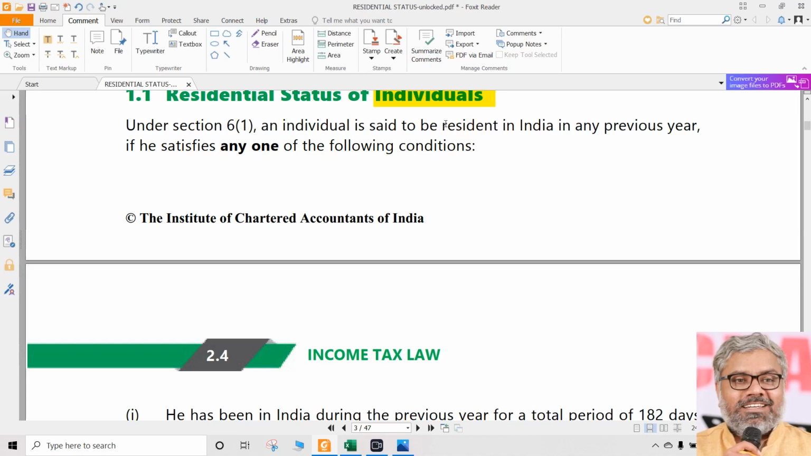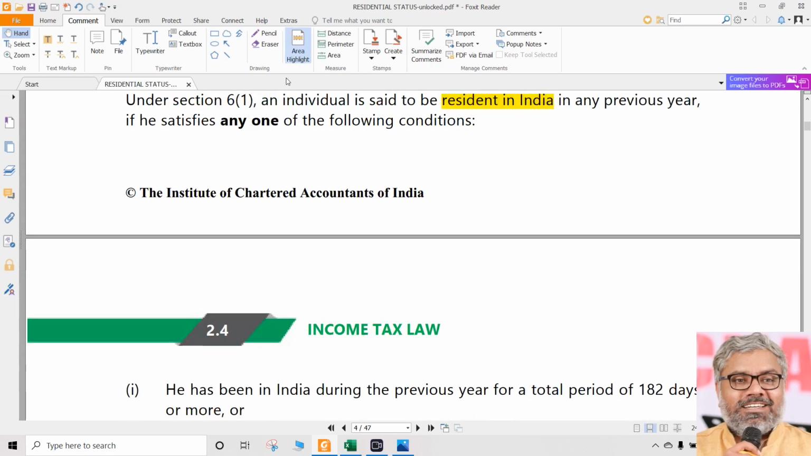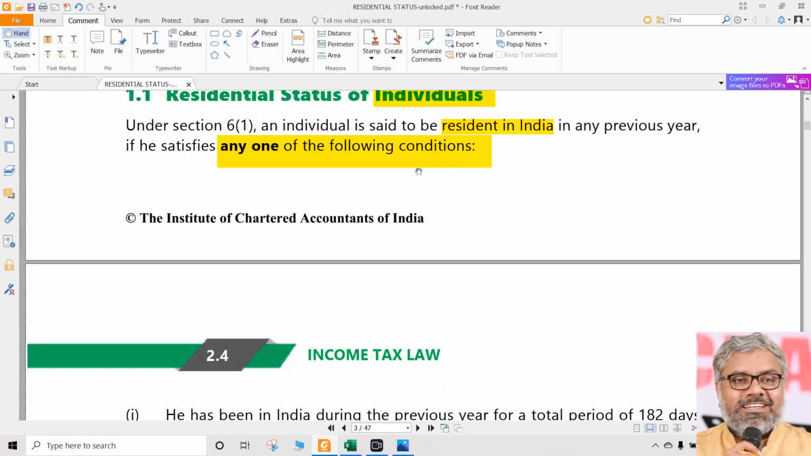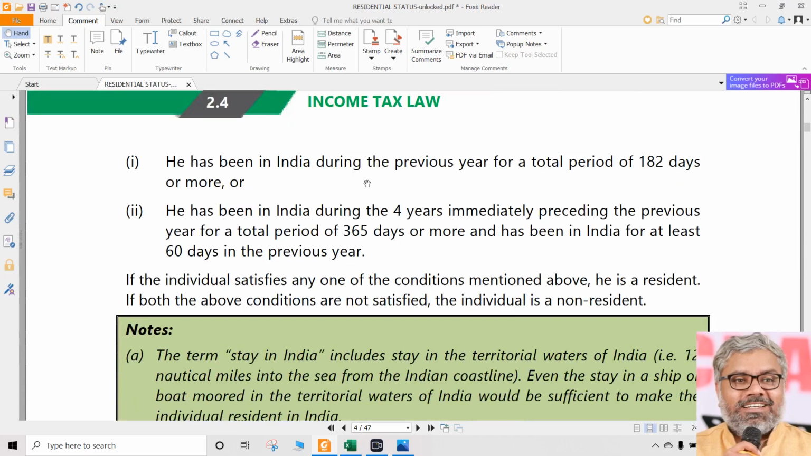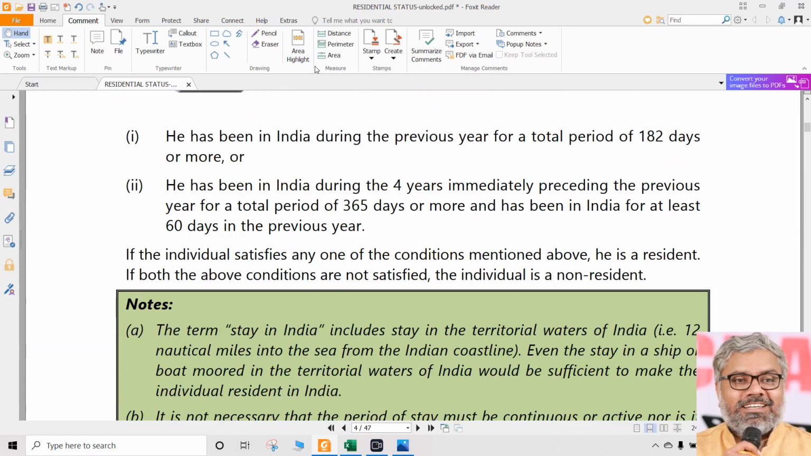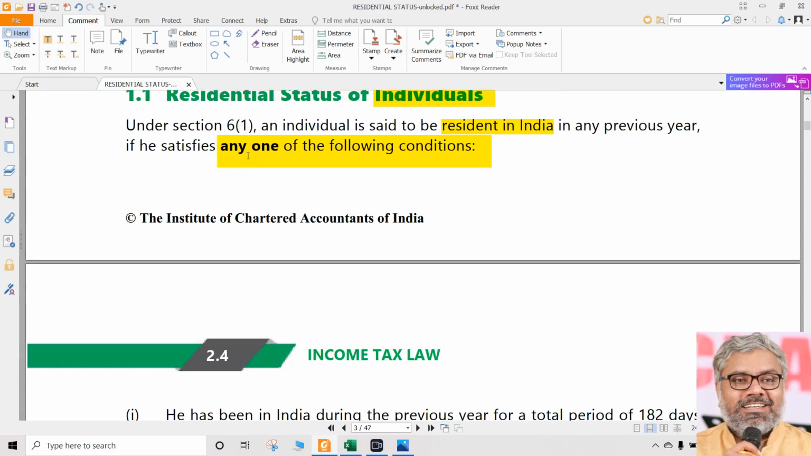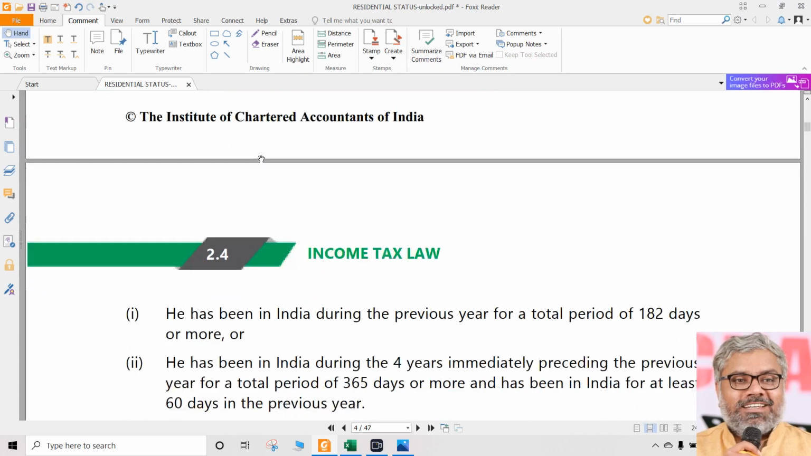While determining, so when is a person called a resident in India in a previous year? If that person satisfies any one of the following conditions. So, very important words here, already in bold there. If that person satisfies any one of the following conditions, not necessarily both. One of them is enough. Means either one or two. How many conditions are there? There are 2 conditions here. Be very careful with these conditions. This is the actual provision of section 6(1), which tells us how to determine the residential status of individuals.